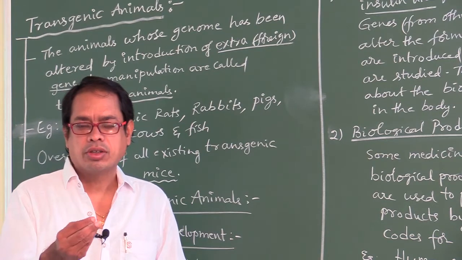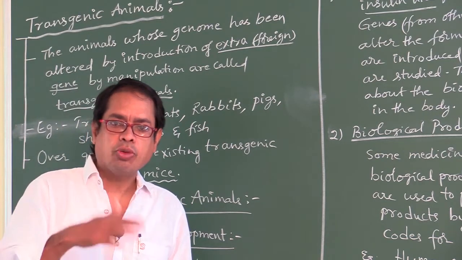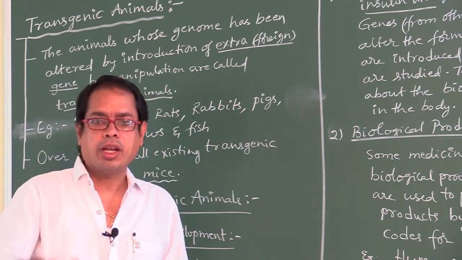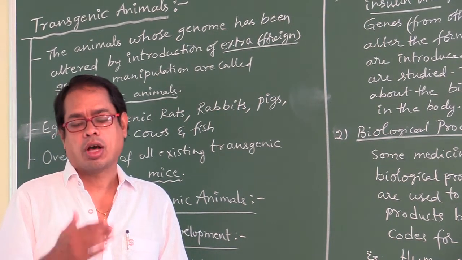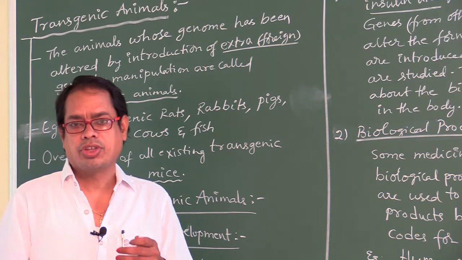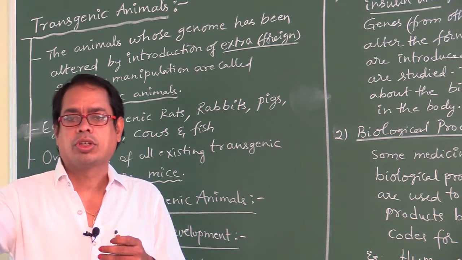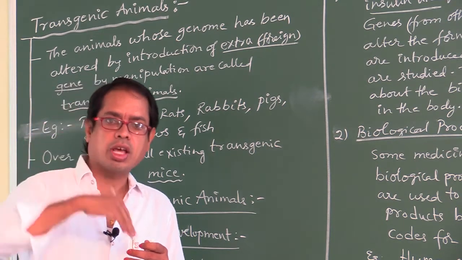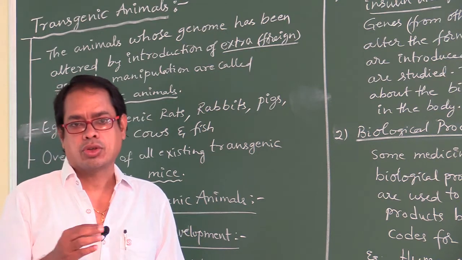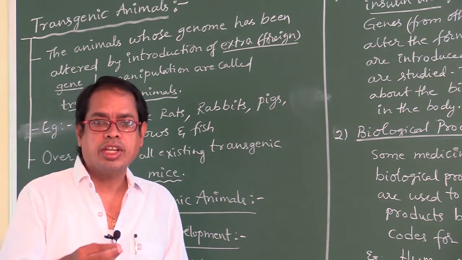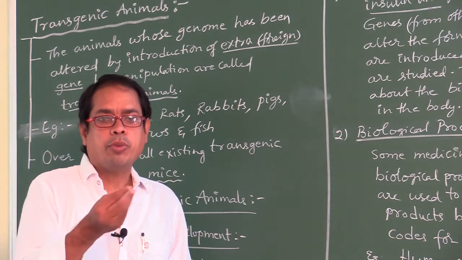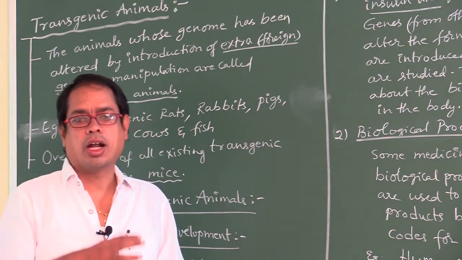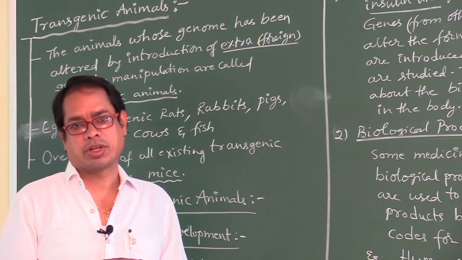How can we alter them? Genes from another organism are introduced into this animal.